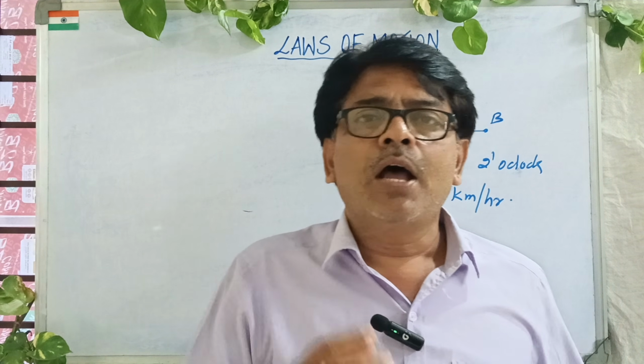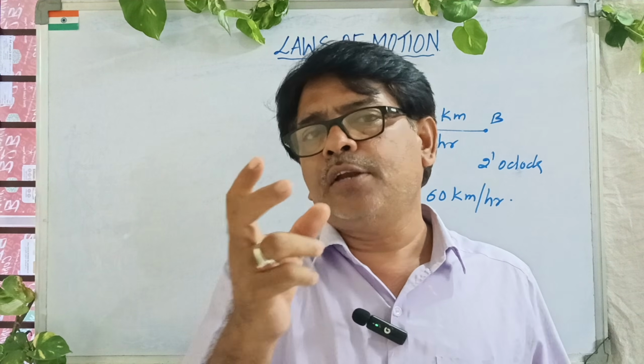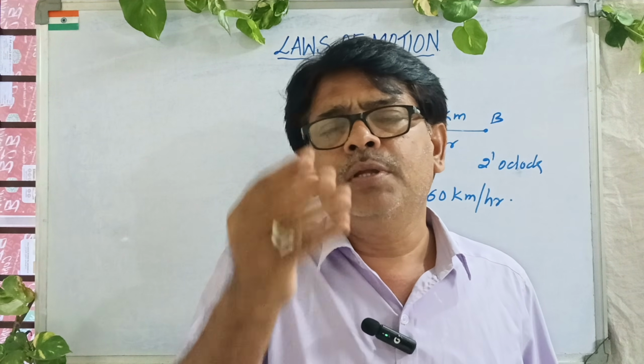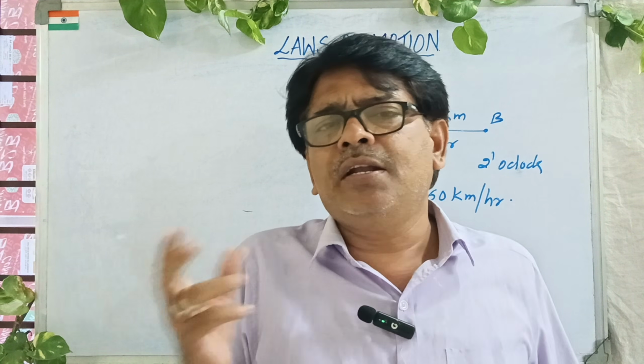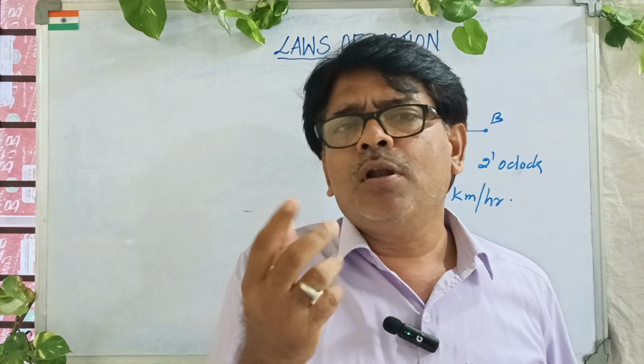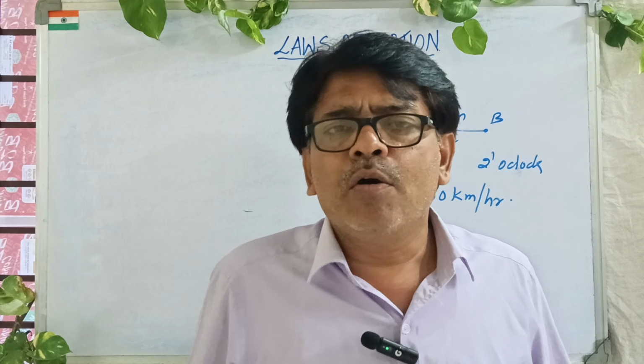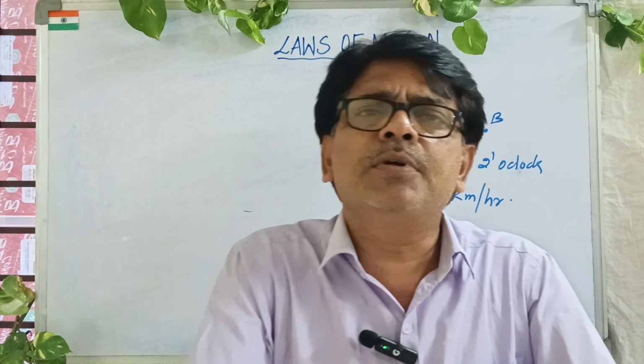So what actually happens? See, I am a cricket bowler. I took the ball. I am standing just like this and I took the ball. What is the velocity of the ball? Zero. Please don't say other answers. I am not moving, isn't it? So the ball's velocity will be the same as the velocity I possess. I am just standing and I took the ball. The velocity of the ball and my velocity will be the same. Now I started running. A spinner, how much does he run? He runs a very short distance, say 2 to 3 meters, not more than that. Therefore, when he started running, he has some velocity. That same velocity will be possessed by the ball.